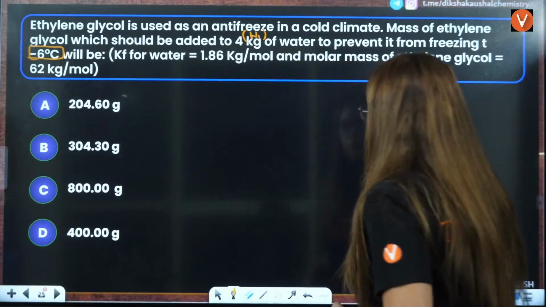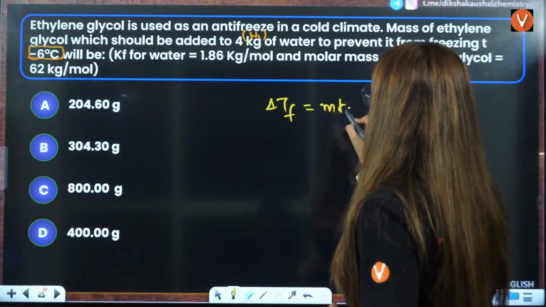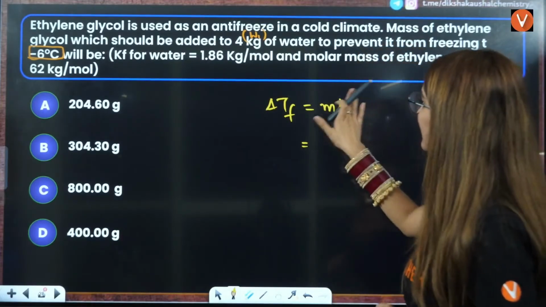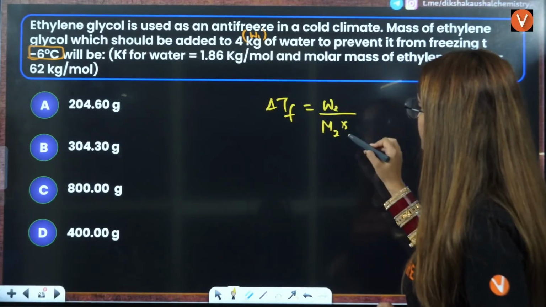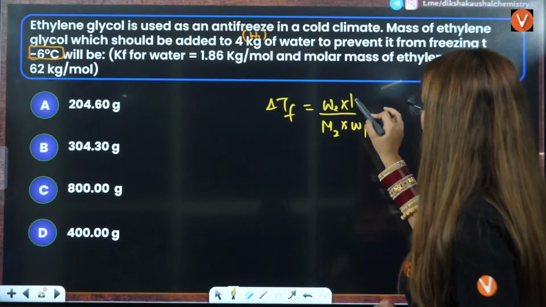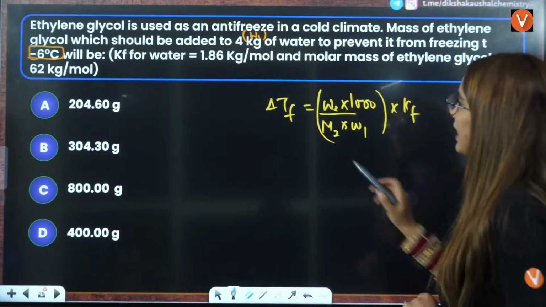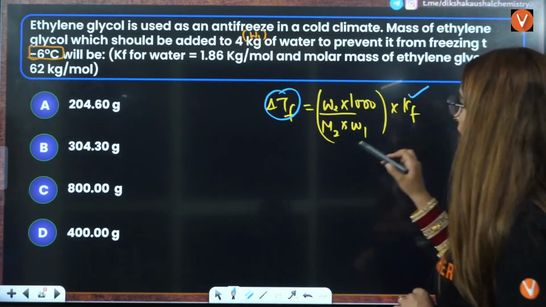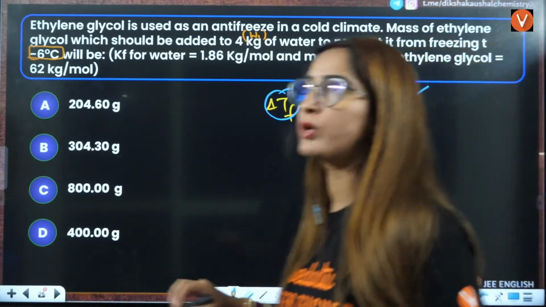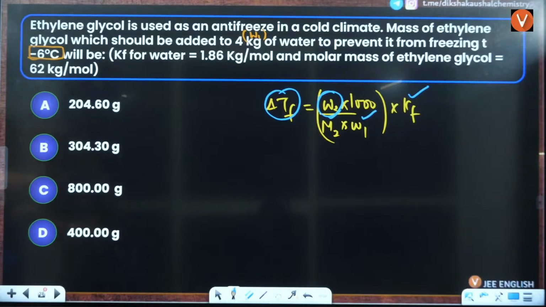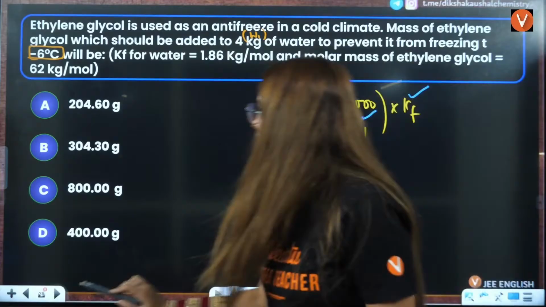So directly you will use this formula, that is delta Tf is equals to molality into Kf. We know that molality is nothing but weight of solute divided by molar mass of solute, weight of solvent, multiplied by 1000, multiplied by Kf. Here you have the value of delta Tf, you have Kf, you have the value of M2, W1 is also there, W2 you don't have, right? So directly by using this, you can calculate the value of W2. Let us see that.